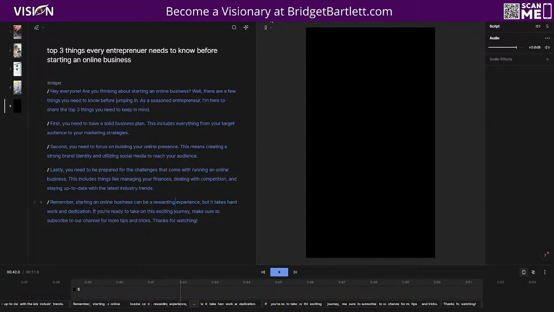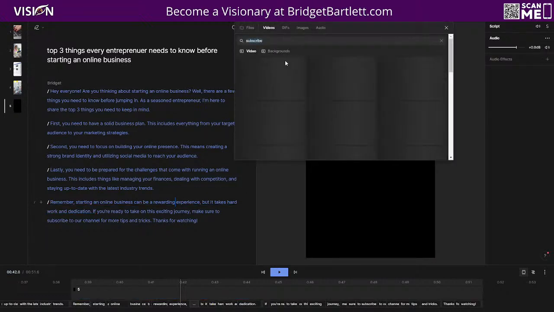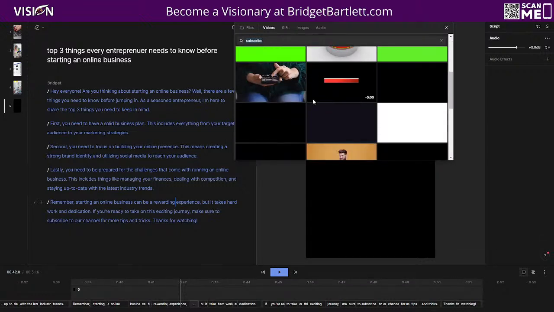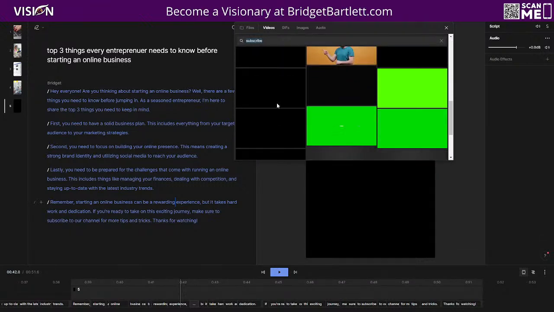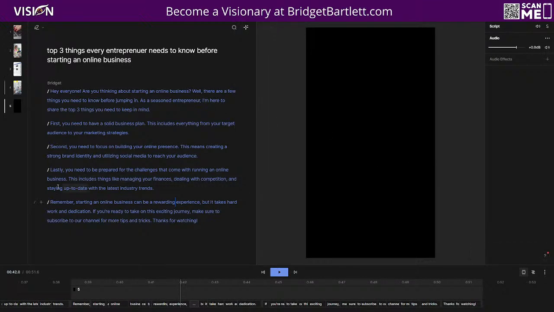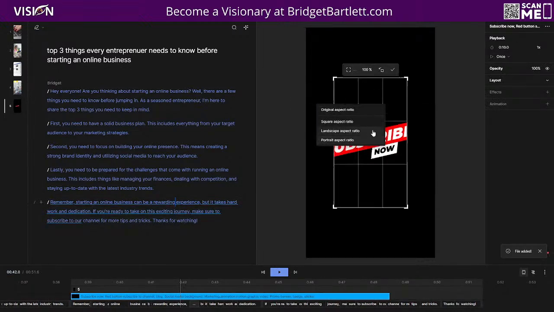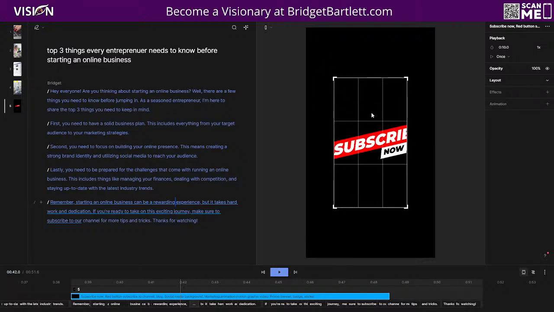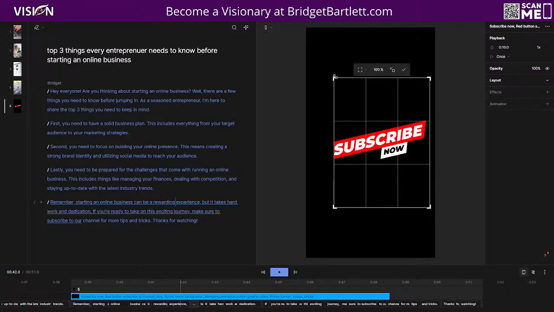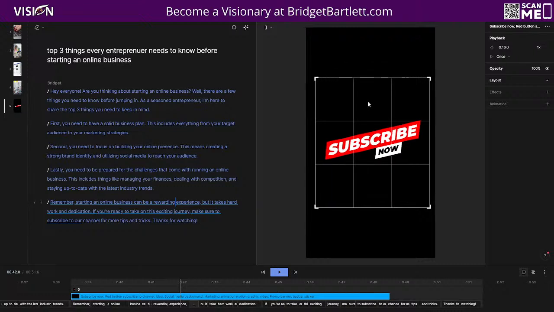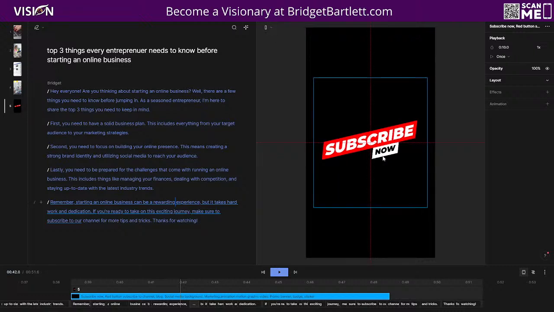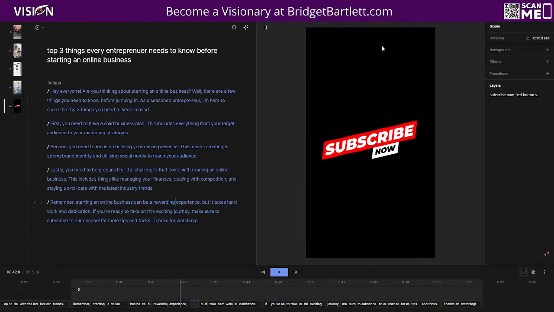So what I'm going to do is just delete. Let's go back up here. We already have subscribe, so user-friendly. And let's see, just choose which one we like. That one looks pretty good because it is directly in the middle. So we can just choose the portrait aspect ratio. Let's go up here. And we could actually just keep this like it is because you could see that it's the same color as the background. So I think that actually looks pretty good.